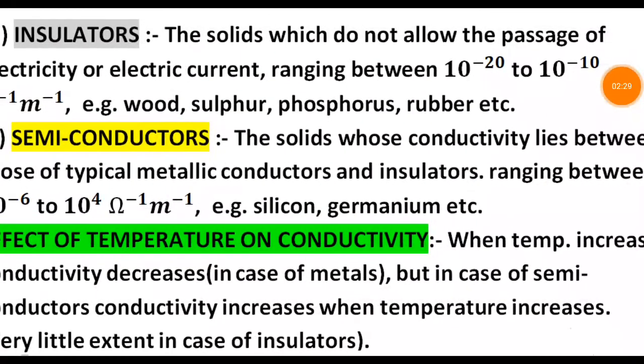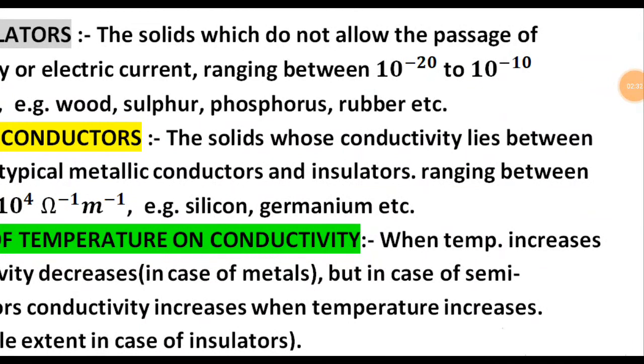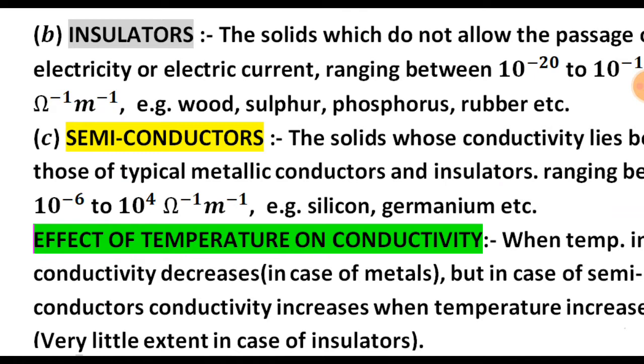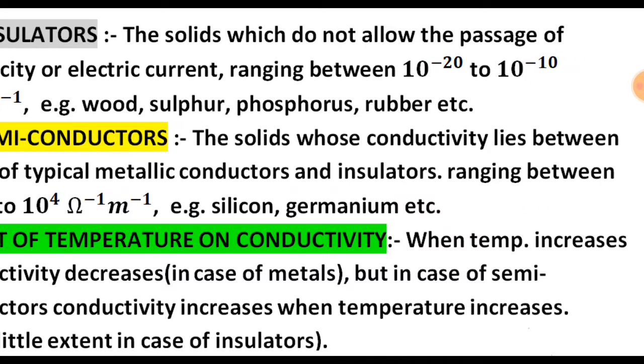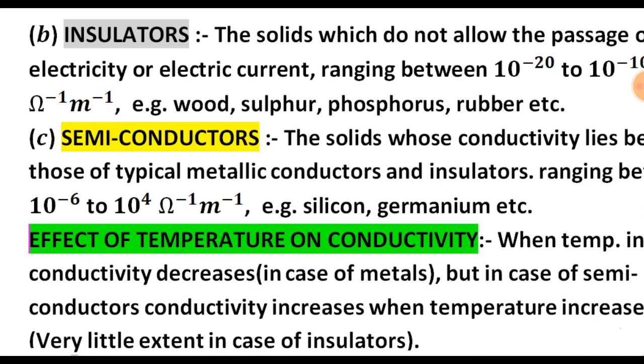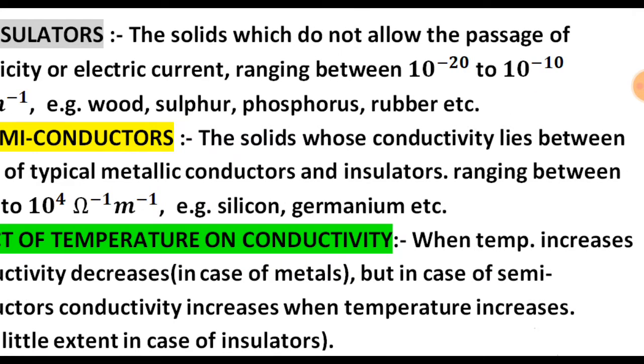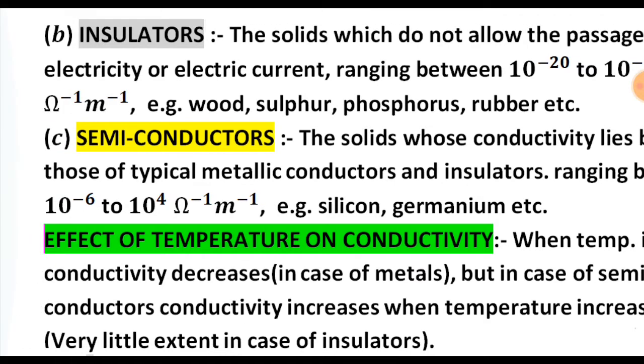The second category is insulators, the solids which do not allow the passage of electricity or electric current, and their conductivity ranges between 10 to the power minus 20 to 10 to the power minus 10 per ohm per meter. Examples are wood, sulfur, phosphorus, rubber, etc. Their range is very low in comparison with semiconductors and conductors. So they do not allow electric current in a molten state or in a solid state; in both states they do not pass electric current.